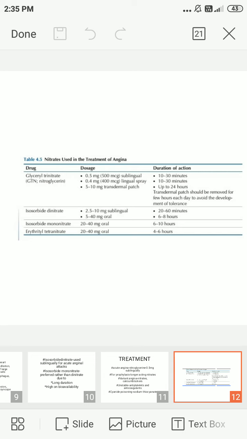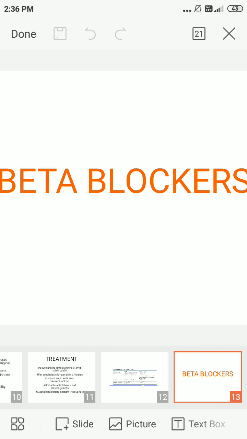Then the third one is isosorbide mononitrate. Isosorbide mononitrate is given 20 to 40 mg orally for 6 to 10 hours. Erythrityl tetranitrate is given 20 to 40 mg orally for 4 to 6 hours. These are nitrates used in the treatment of angina.